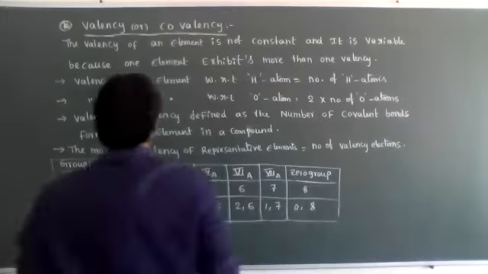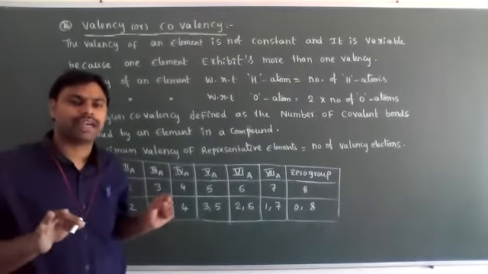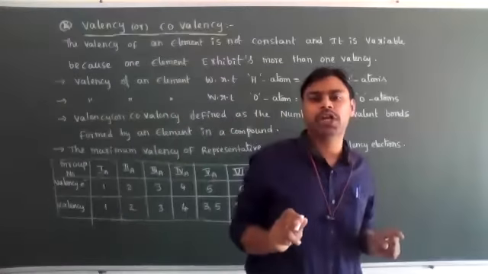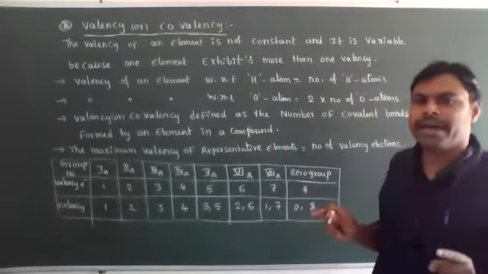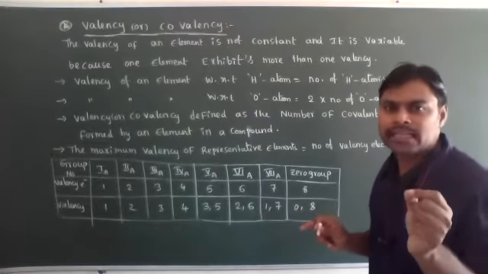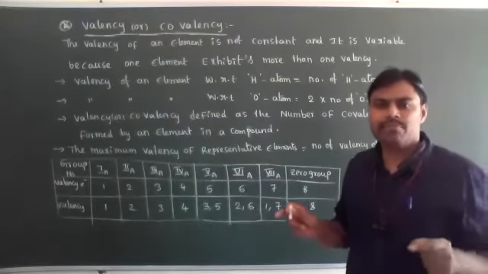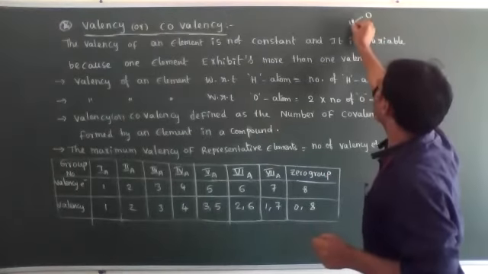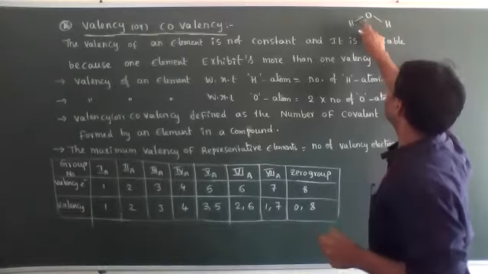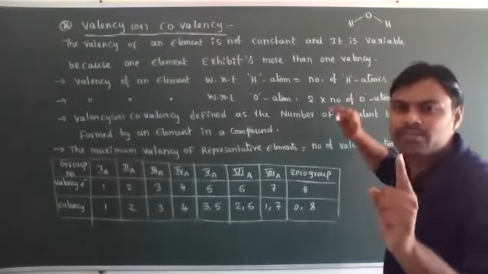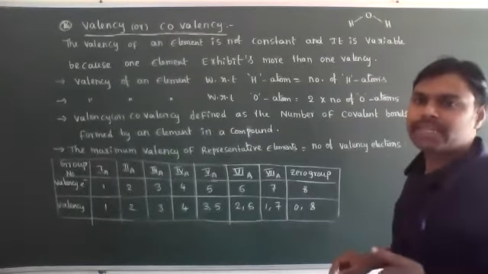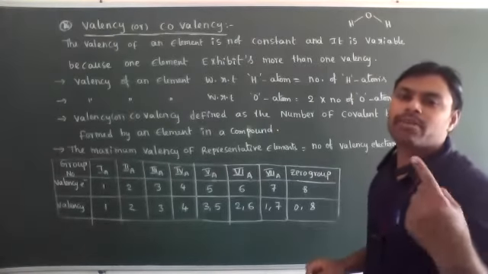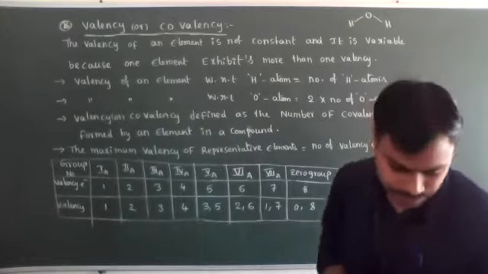Okay, students, let's listen. Valency means the total number of bonds formed by an atom in a molecule. The total number of bonds formed by an atom in a molecule is known as valency or covalency. For example, take the water molecule. Around the oxygen, two bonds are present, and hydrogen always forms a single bond only. The valency of an atom with respect to hydrogen is equal to the number of hydrogen atoms.